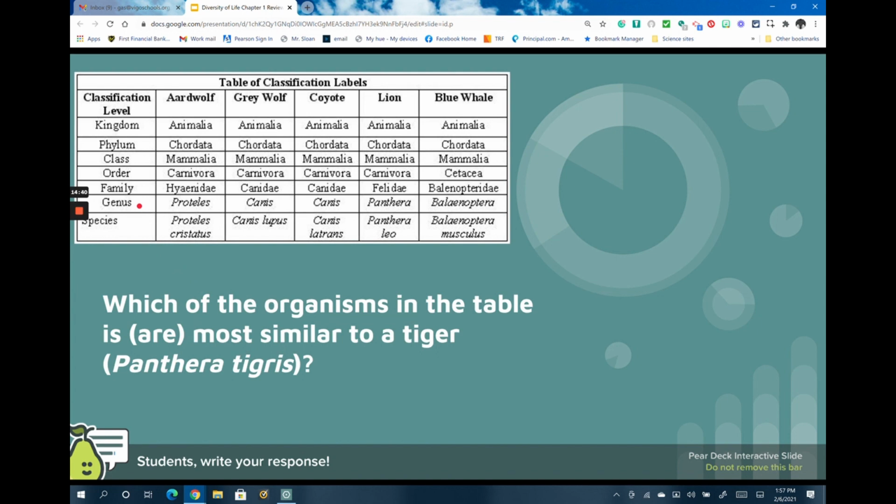So if we look at the genus, we see that the lion is in the genus Panthera. So the organism in the table that is most similar to the tiger would be the lion, because it shares the same genus name.